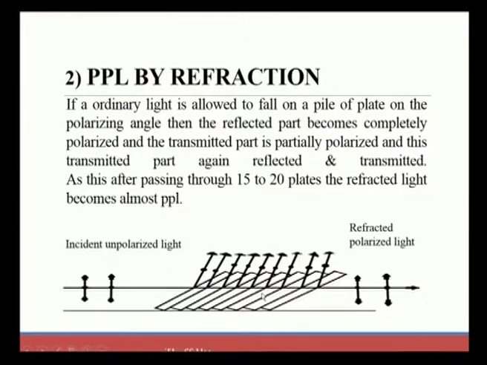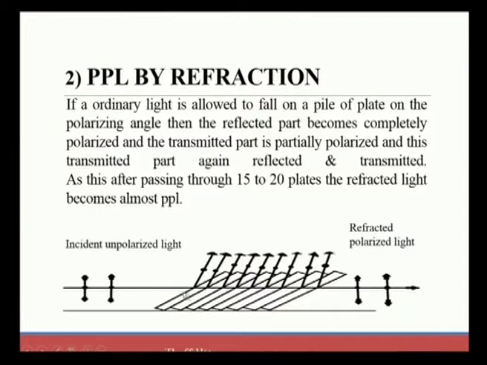With only a single plate we cannot get plane polarized light, but with a pile of plates we can. This is the arrangement we made. The incident unpolarized light falls on the first plate, where we get a reflected and a refracted or transmitted light. That is again made to fall on an adjacent plate in the pile.